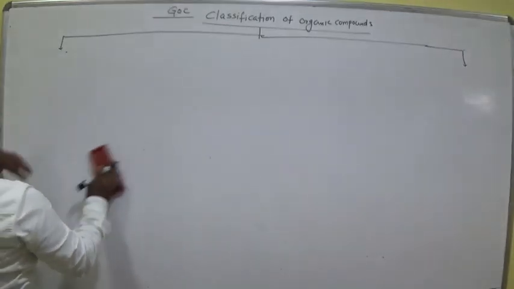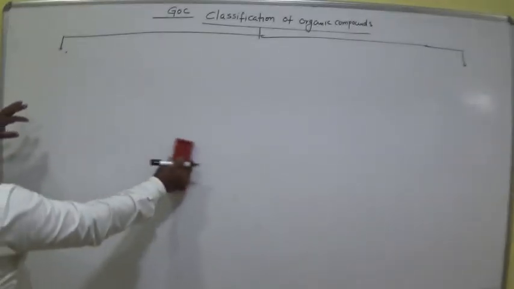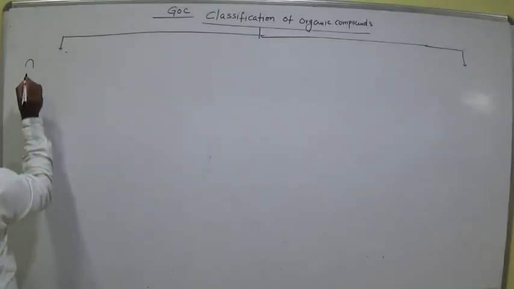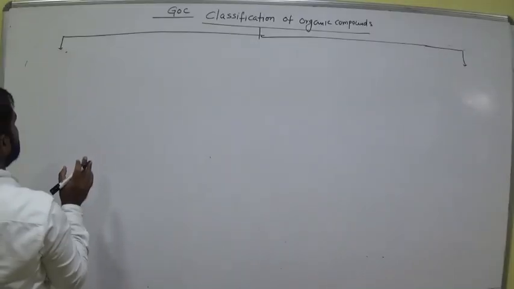Now in this part, first we go for alkanes.